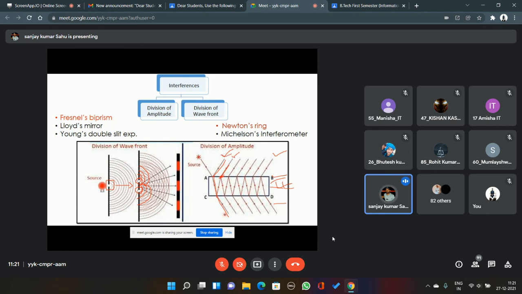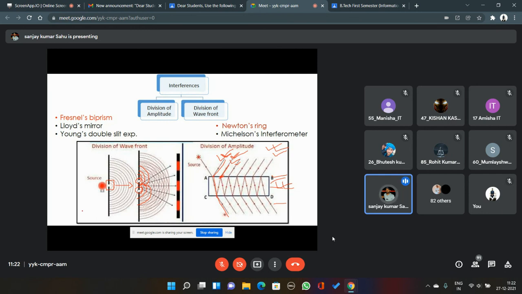Now, consider this refracted beam and this refracted beam. Consider this component of light, which has arrived just after reflection from the upper surface, and this component, which has arrived after getting refracted twice on the upper surface and reflected once on the lower surface. The phase relationship between all these components of light coming into the same medium after reflection is constant. They will have a constant phase relationship, and we can consider them as coherent sources.